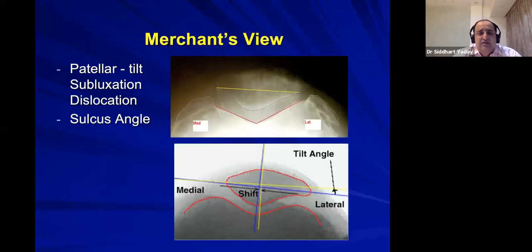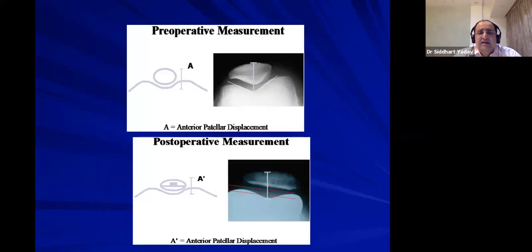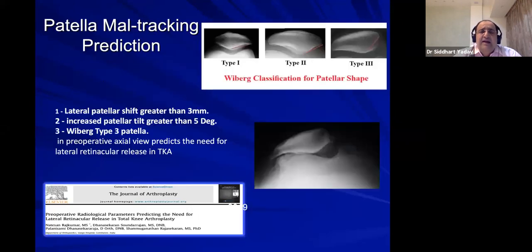In merchant view, you can also see patellar tilt, subluxation, dislocation, and the angle. That is also seen pre-operatively and post-operatively, so you can compare. You can also see whether the patella is type 1, 2, or 3, the Wiberg classification of the patella.